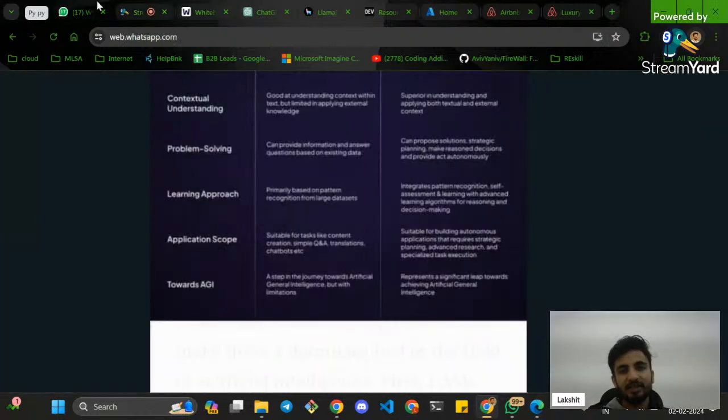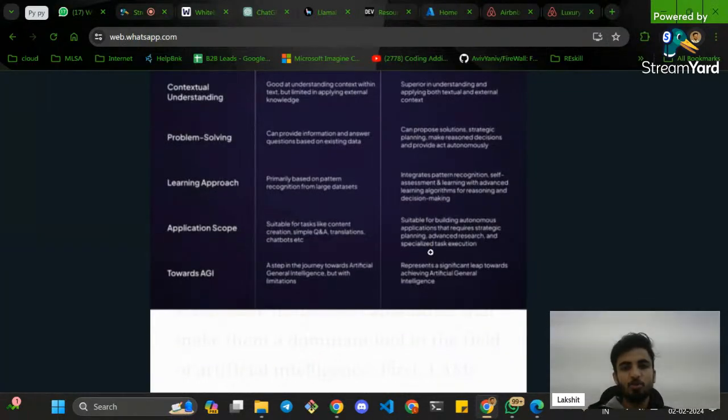Now the next thing is application scope. See, LAMs have the best application scope. It's like the current market need that LAMs can solve, and LLMs are pretty much limited to Q&A, simple text generation, and chatbot creation. That's what LLMs are capable of.